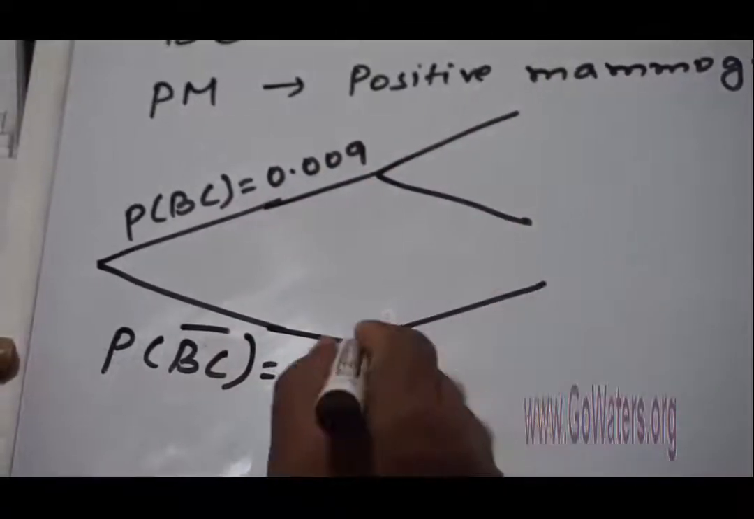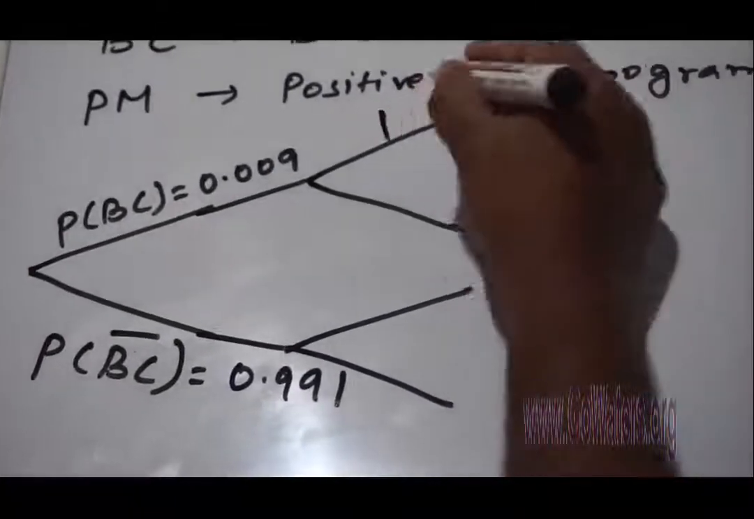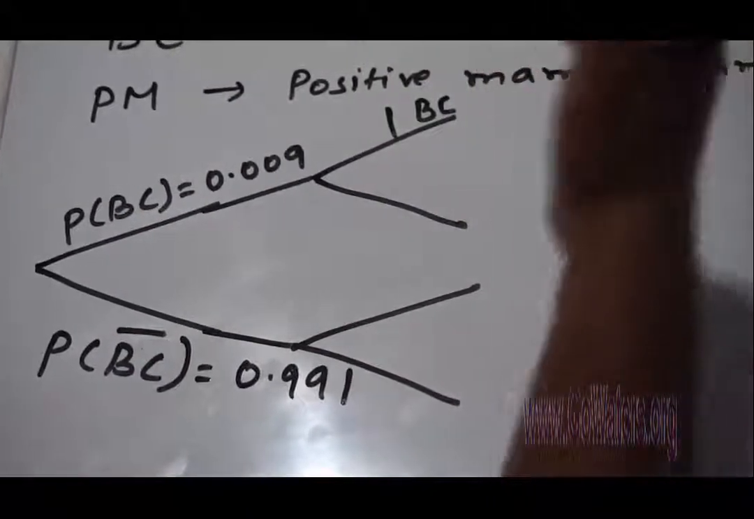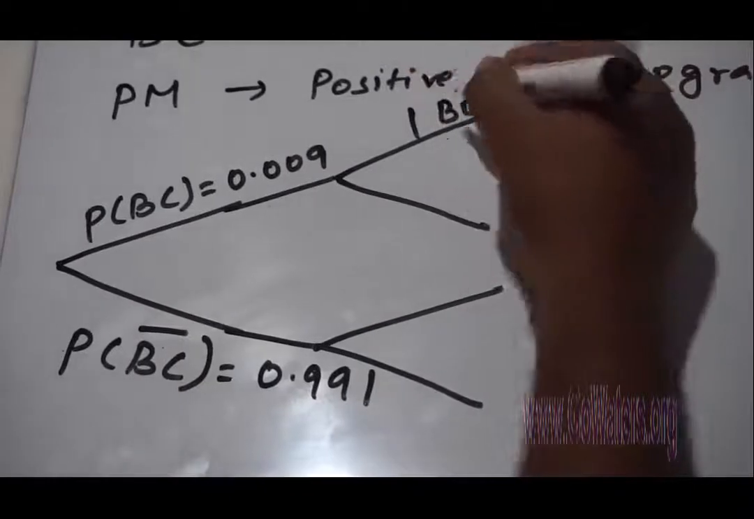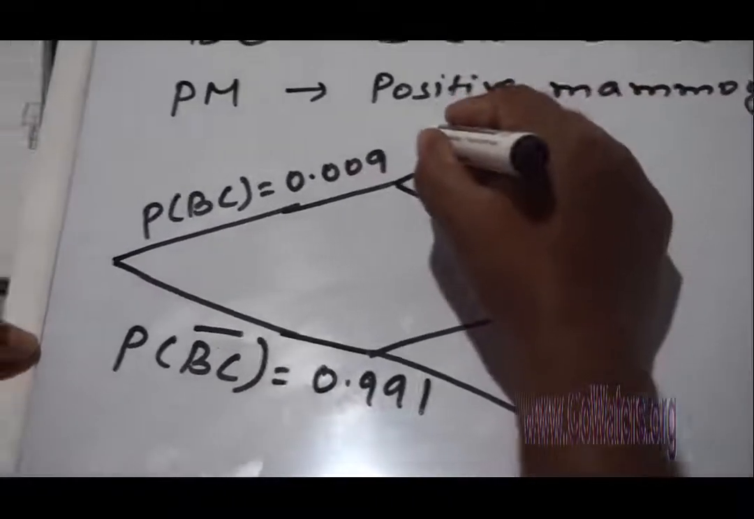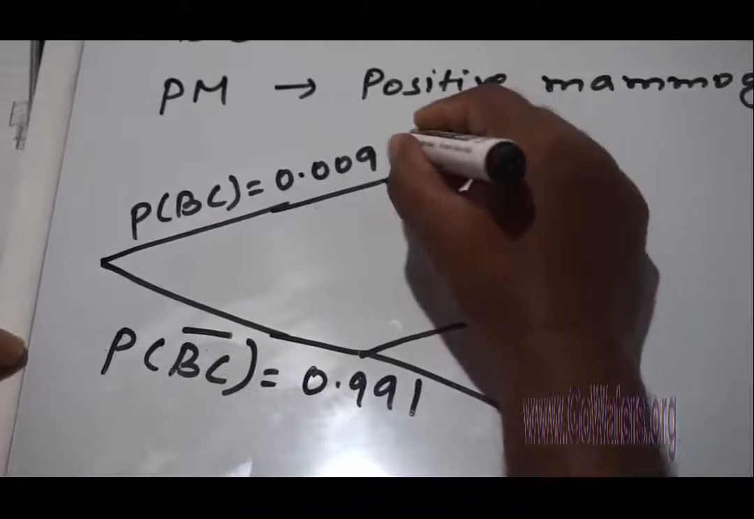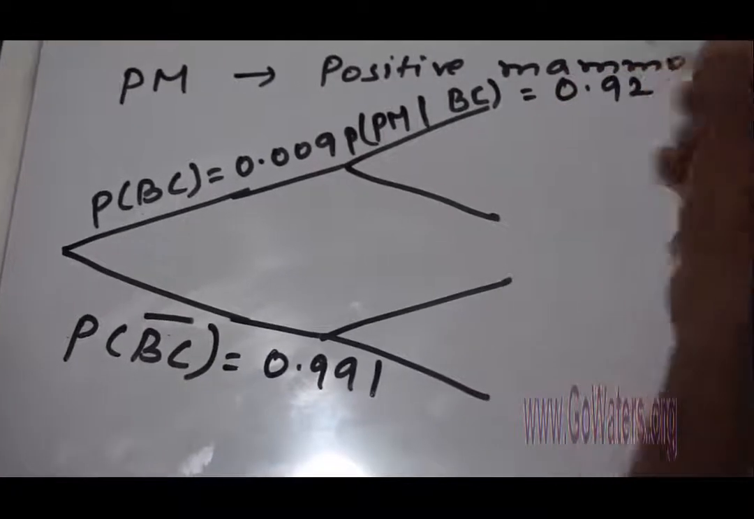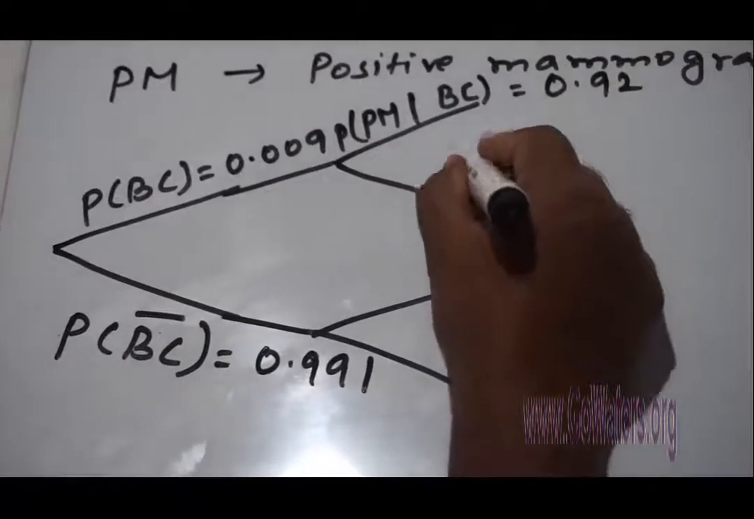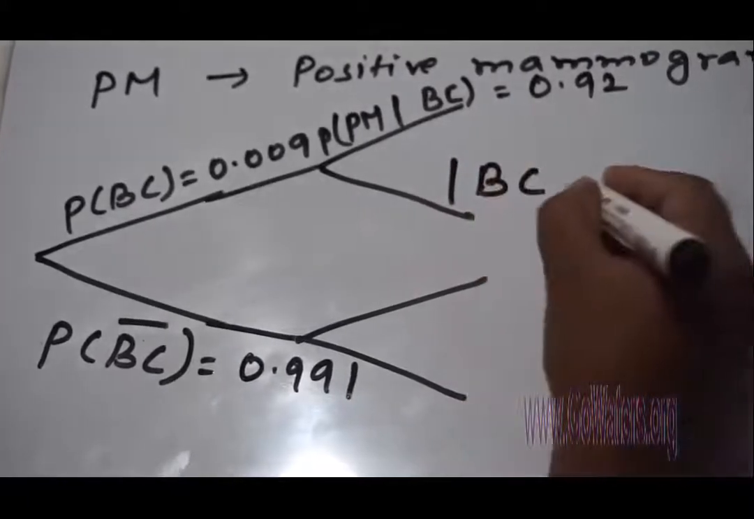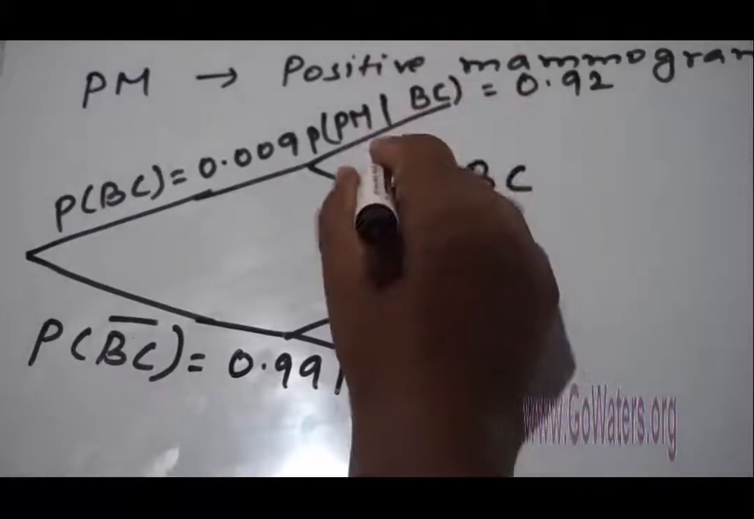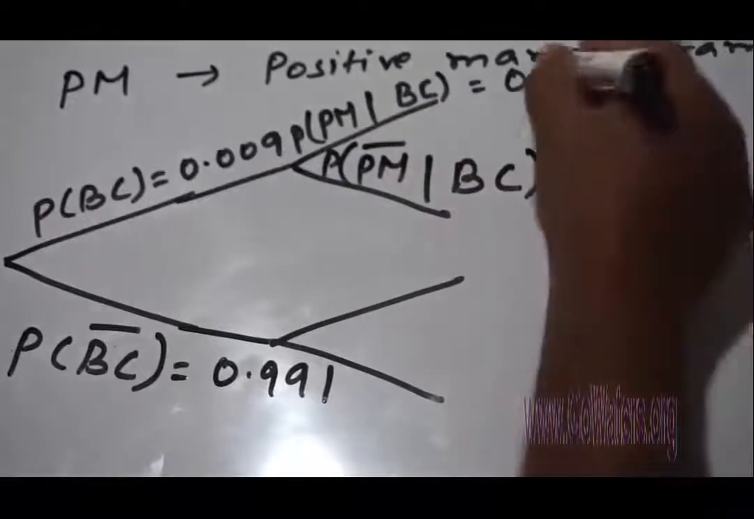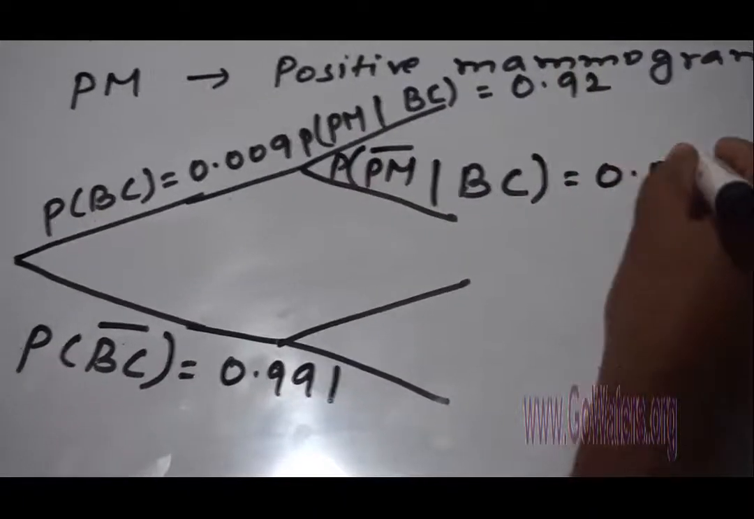Now you have two more possibilities here. A woman is diagnosed with breast cancer. That has already happened. The doctor diagnosed, and she has breast cancer. Under those circumstances, what is the probability that she has a positive mammogram? That probability is given as 0.92. And the complement of that, not having a positive mammogram, or negative mammogram, is 1 minus this, so that's 0.08.